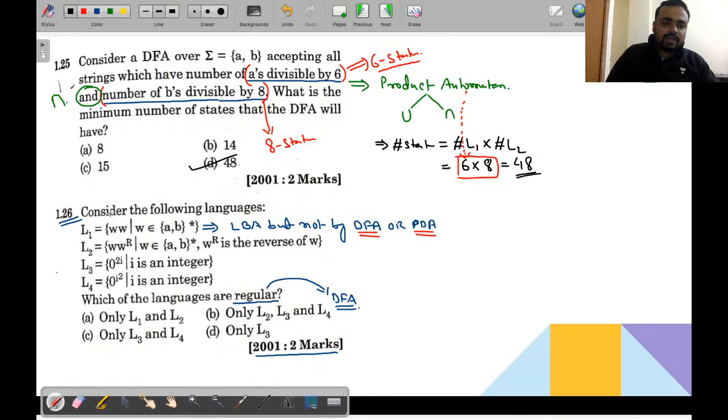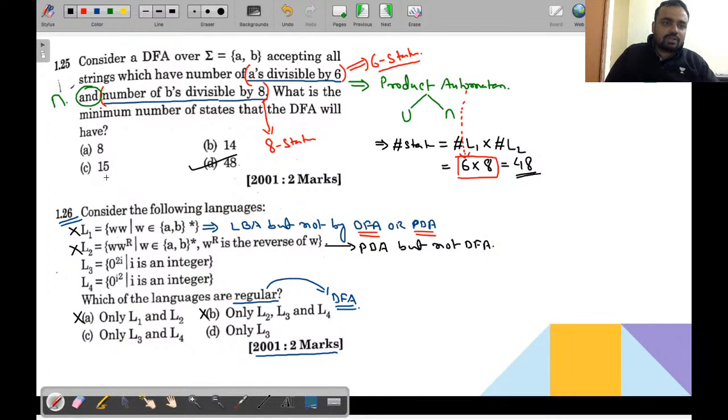Of course, this is not regular. Now the second language, w w reverse where w belongs to (a+b)*, we have already seen. This language can be solved by the PDA but not by DFA. If any language cannot be solved by a DFA, then that language will never be a regular language. So L1 and L2 are not regular. Depending upon this, option A could not be possible. Option B is also not possible.